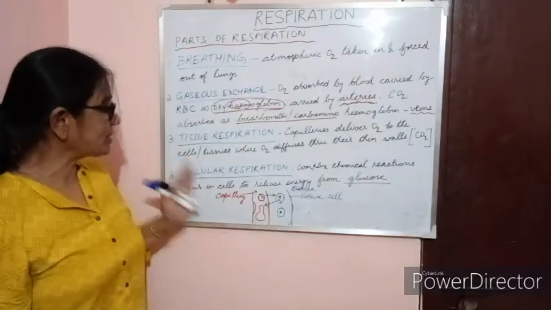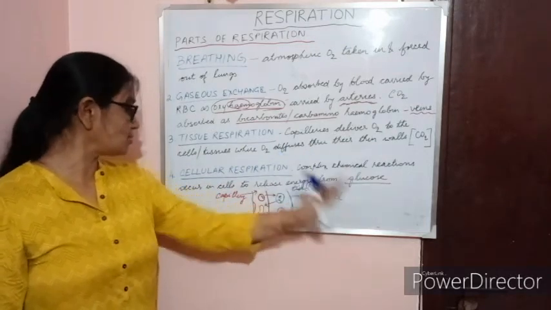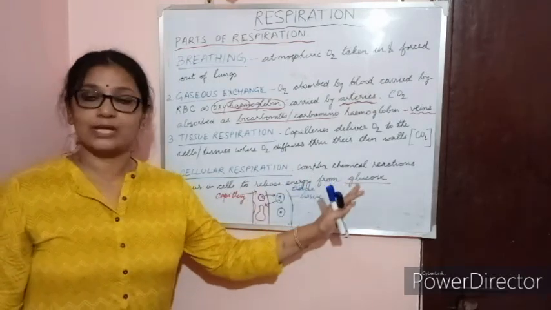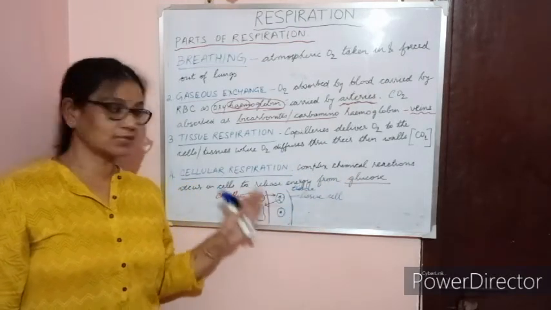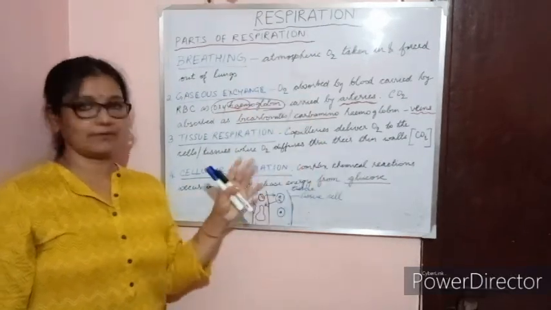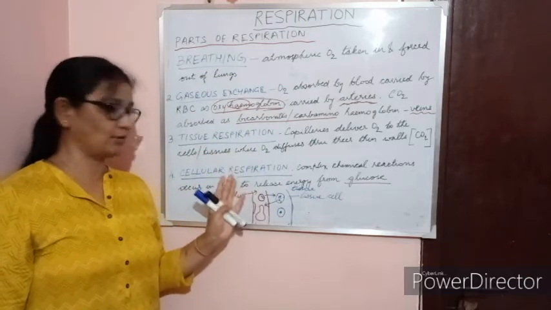Clear? Now, what is cellular respiration? It is a set of complex chemical reactions occurring in the cell to release energy from glucose. Since it occurs in the cell, it is known as cellular respiration. So these are the parts involved in respiration: breathing, gaseous exchange, tissue respiration, cellular respiration.